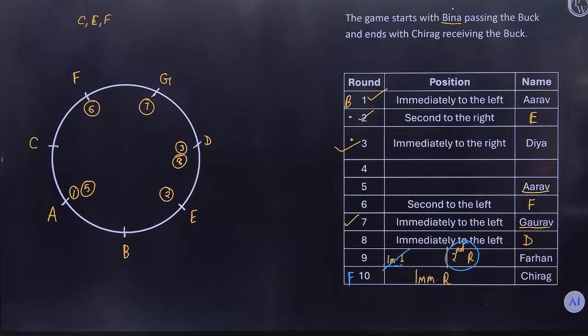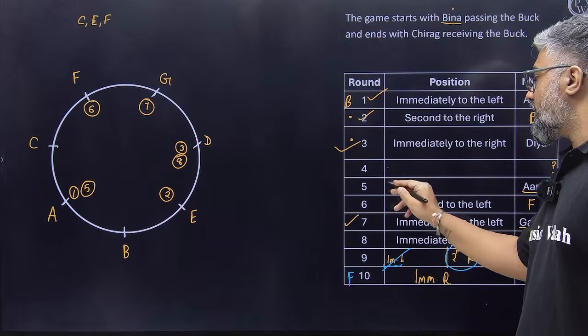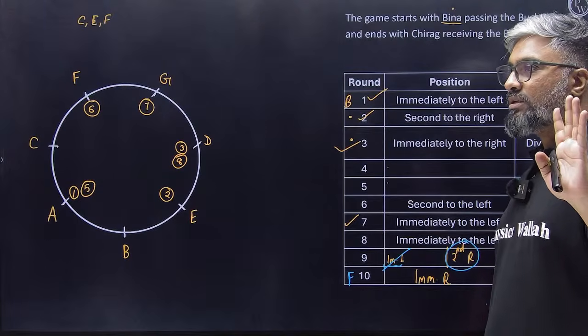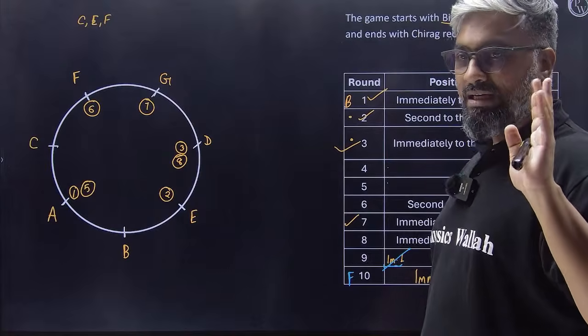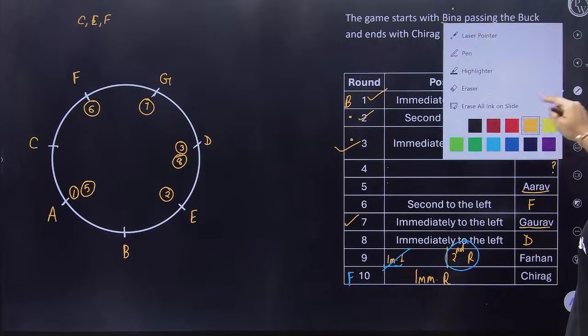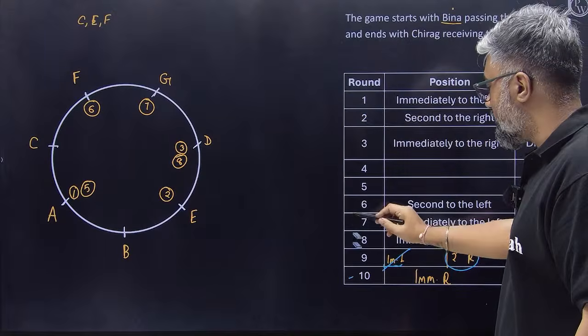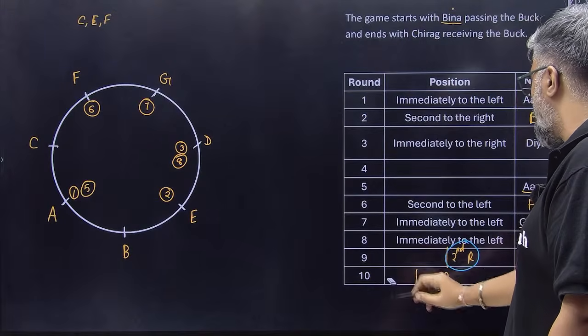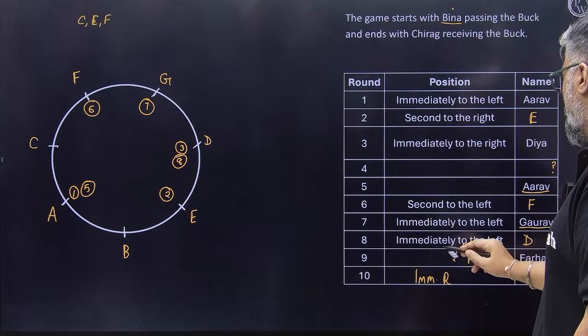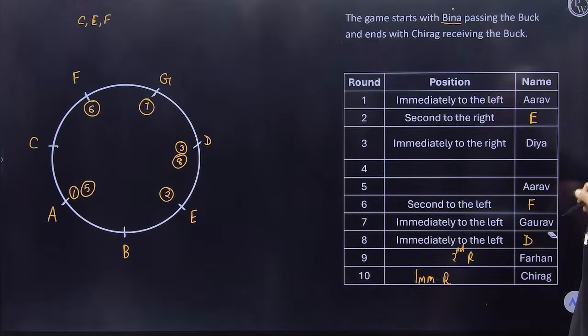Now the only missing pieces are what? One, we don't know who's receiving after Diya and what move Diya is pulling. These two are missing. Good. Now can we start doing trial and error here? Yes. Again here I have to do trial and error. So I'll just clean this up as much as I can so that we don't confuse ourselves. Let's see if we can do this one.